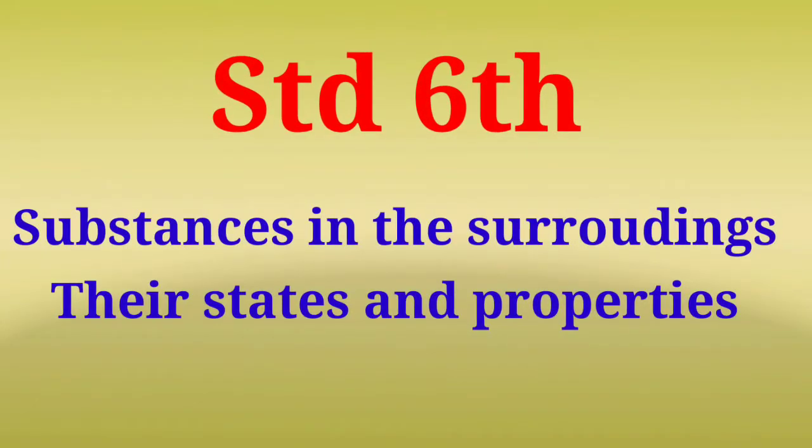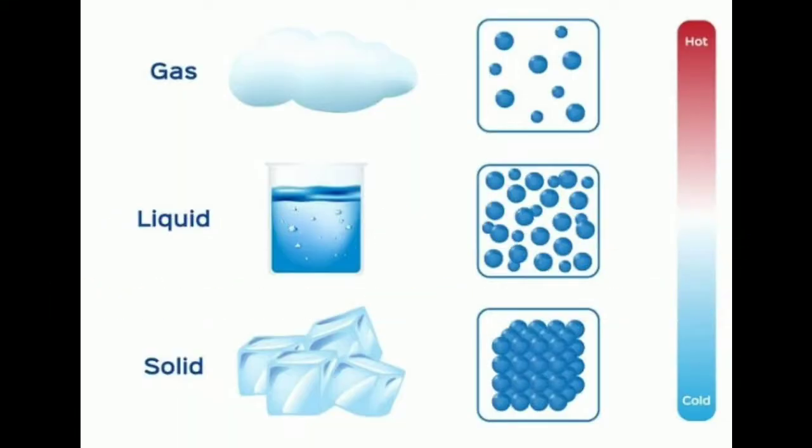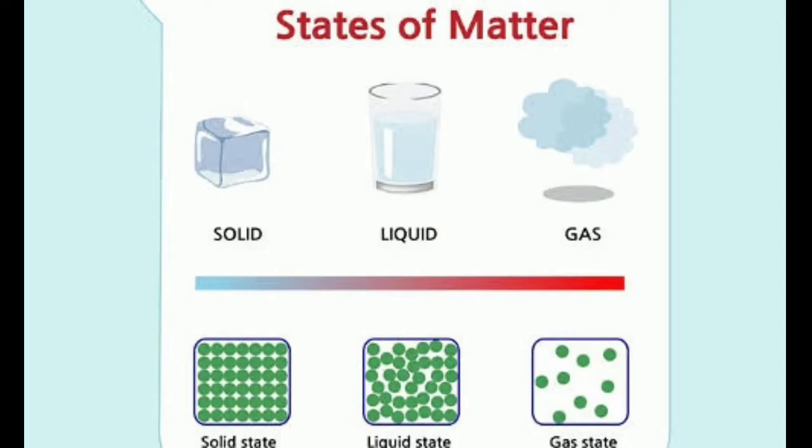Lesson number 5, Substances in the Surroundings, Their States and Properties. There are three types of states of the substances: solid, liquid, and gases. When a substance changes from one state to another, the process is called change of state of the substance. The state of a substance changes if it is heated or cooled.